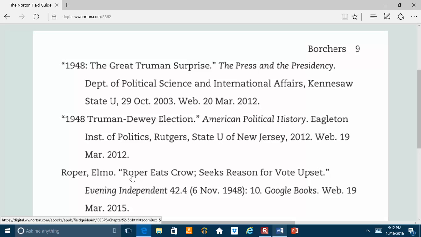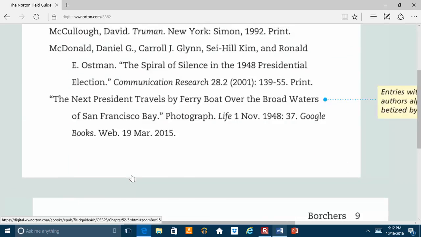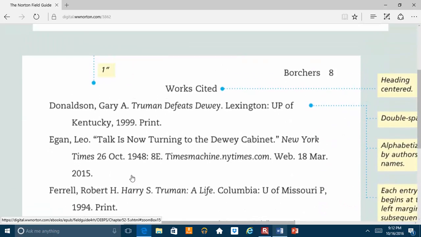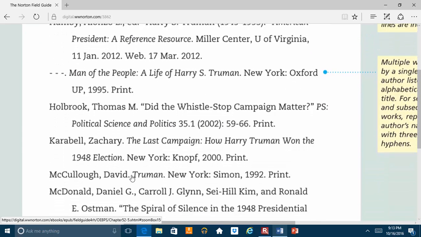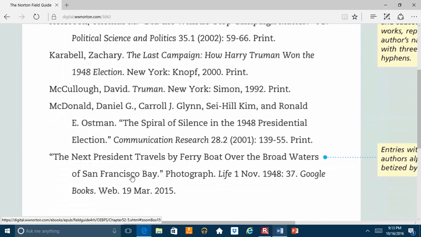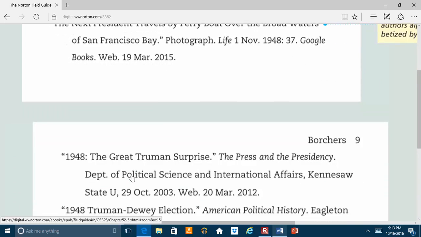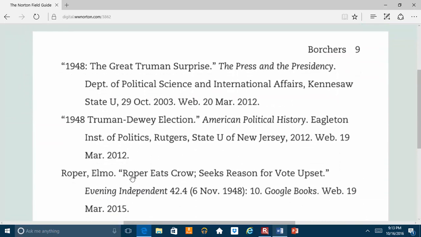You want to make sure that your Works Cited page also corresponds. So every single thing on this Works Cited page needs to have an in-text citation in that essay. Every single thing here, because if not, that could be a plagiarism issue, just the same as it would be if you had an in-text citation for something and you did not have the full citation on your Works Cited page. And so if you have questions, please let me know.